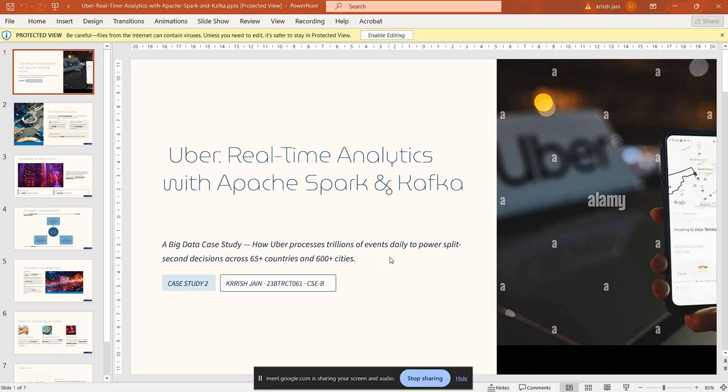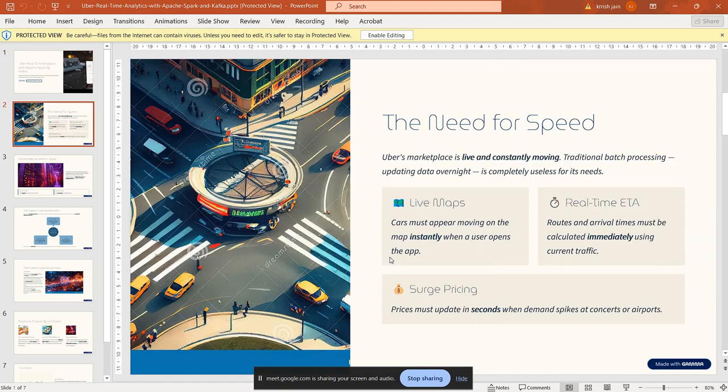So this is Uber real-time analytics with Apache Spark and Kafka, a big data case study on how Uber processes trillions of events daily to power split-second decisions across 65 countries and 600 cities. So this is case study 2.